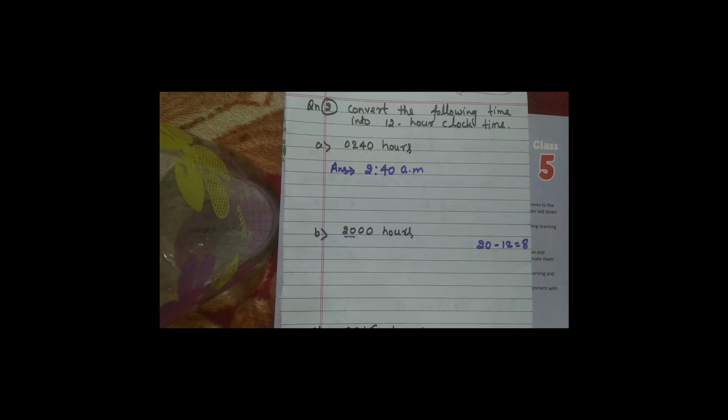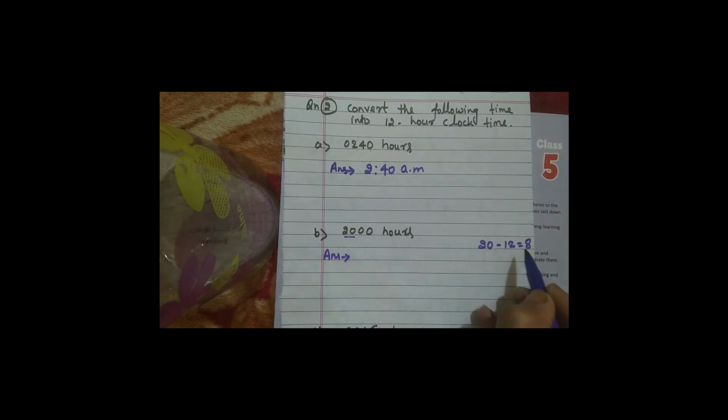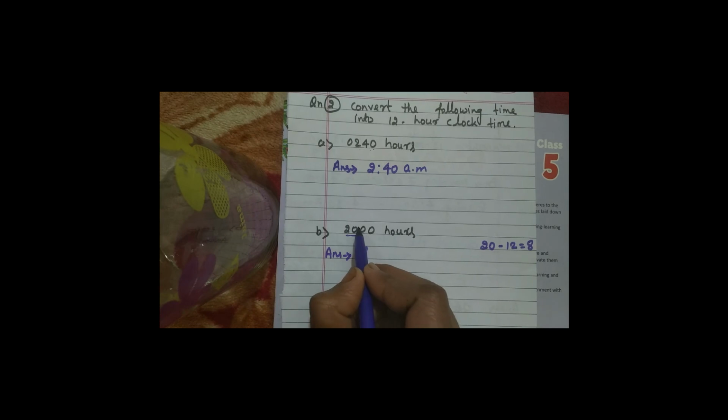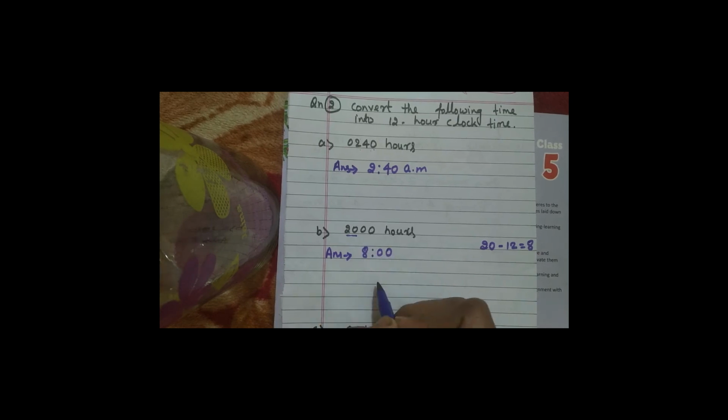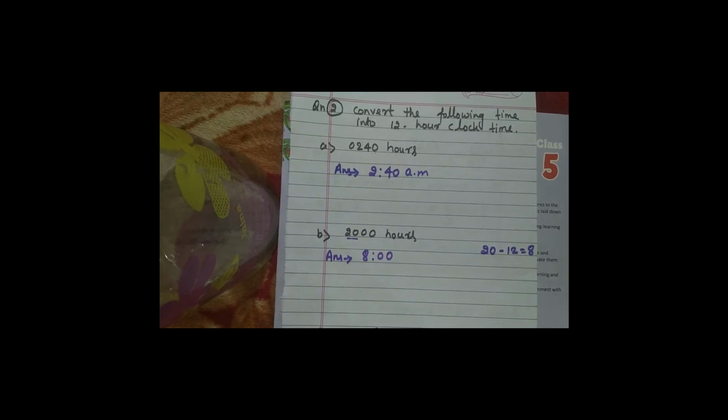Isn't it? So, how you will write the answer? Whatever answer you are getting, you will write here 8. And then, as you know, after the hour section, you will write a colon and then 0, 0. Nothing is there in minutes, so write 0, 0. See, here what you will write? AM or PM? Of course, you will write PM.